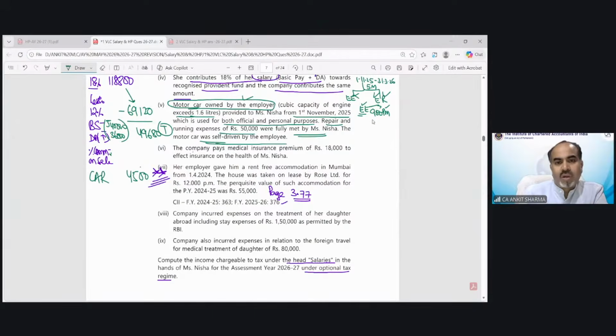Okay, so the company pays a medical insurance premium of 18,000 to affect insurance on the health of employees. So of course, we have seen that health insurance premium is exempt.